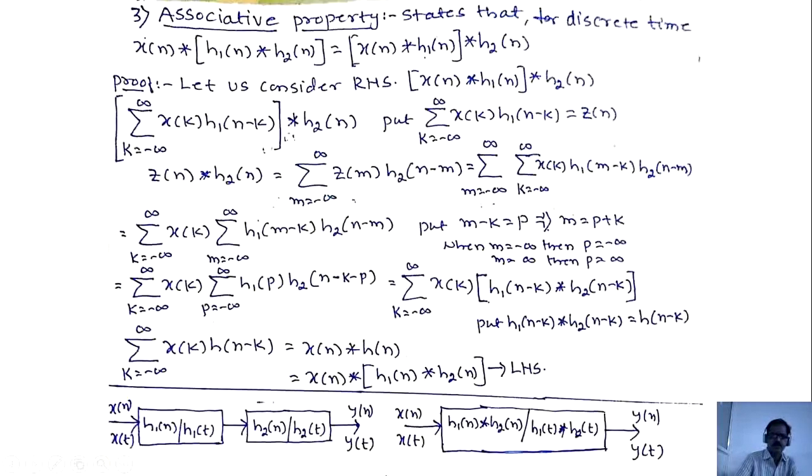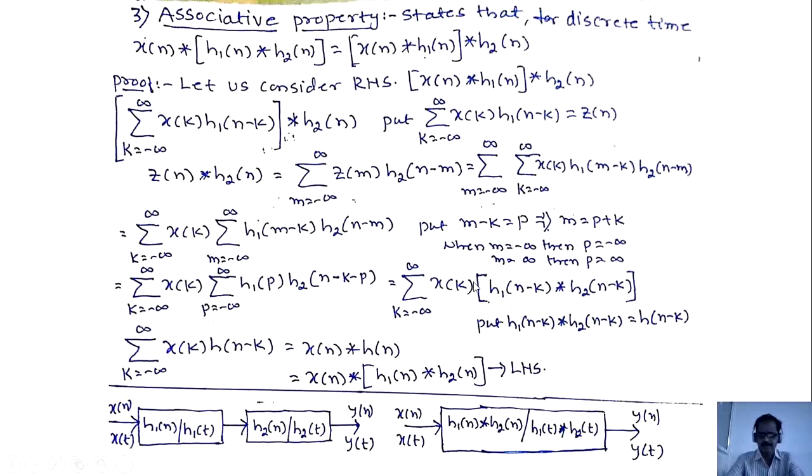The block diagram of the associative property states that if two LTI systems are connected in series, cascade, then these two systems can be replaced by a single system by convolving their impulse responses: h1 of n convolved with h2 of n, and in case of continuous, h1 of t convolved with h2 of t. So the overall statement of the associative property is that if any LTI systems are connected in series, they are replaced by a single LTI system whose impulse response is the convolution of theirs. This is a block diagram.